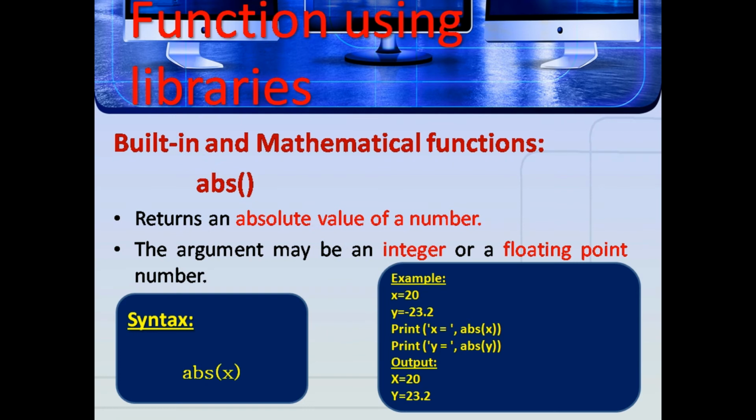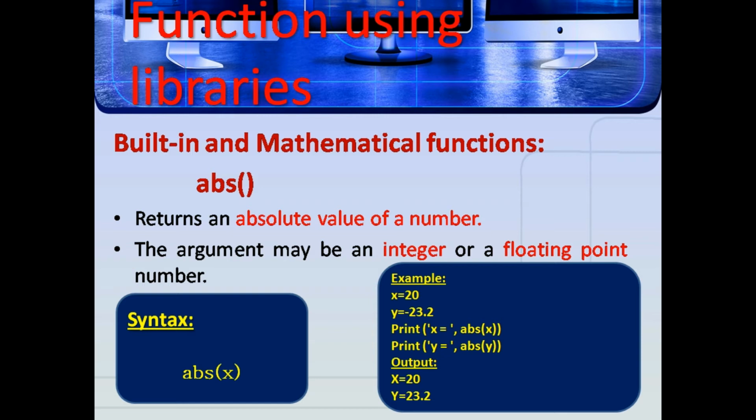Functions using libraries, built-in and mathematical functions, that is, functions that are built into Python. Here the first one is abs, that is absolute value. It returns the absolute value of a number. The argument may be an integer or a floating point number. The syntax is abs(x).